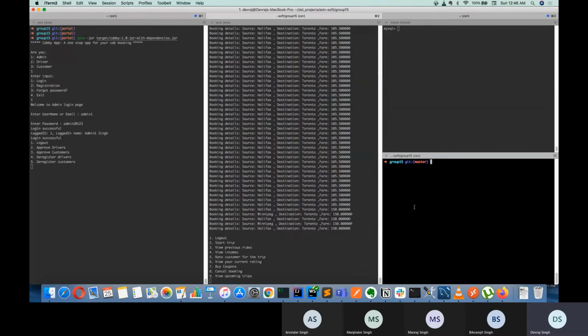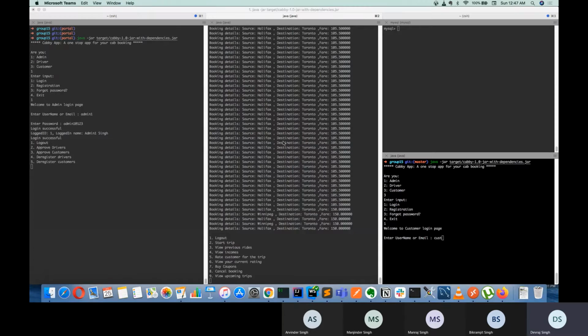So let me show the workflow for the customer, the last actor. Again, I will simply log in. Log in for customer.